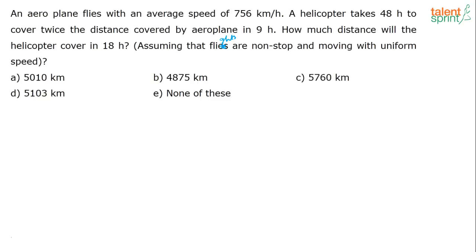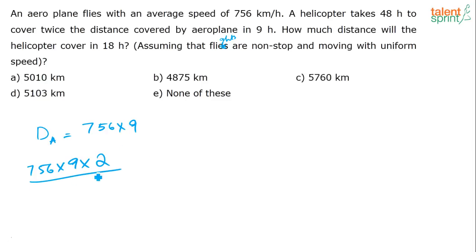So, an aeroplane flies with an average speed of 756 km per hour. Okay, let d be the distance covered by the aeroplane. And a helicopter takes 48 hours to cover twice the distance covered by the aeroplane in 9 hours. So, in 9 hours, how much distance will the aeroplane cover? 756 into 9. Now, a helicopter takes 48 hours to cover twice this distance. So, to cover 756 into 9 into 2, right? Twice this distance, the helicopter is taking how much? It is taking 48 hours.